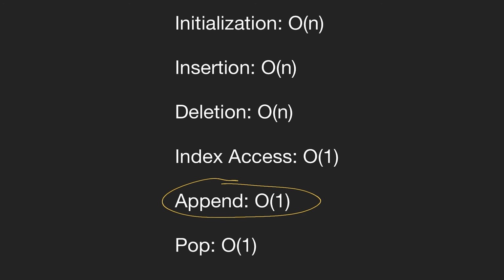Appending, this means adding to the end of an array. Typically, we can do this in constant time. Now, again, this depends on how the array is being implemented. In the previous example with that dynamically sized array, I showed you that sometimes when you do an append operation, it will actually take big O of n time. But a lot of programming languages have optimized this such that you can pretty much guarantee it's going to happen in constant time. I won't talk about exactly how that implementation is done, but typically you can assume that when you're appending to the end of the array, it's constant time.